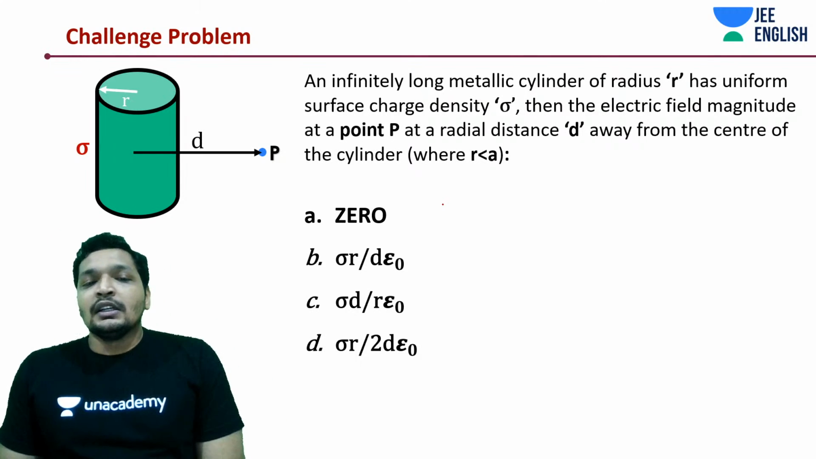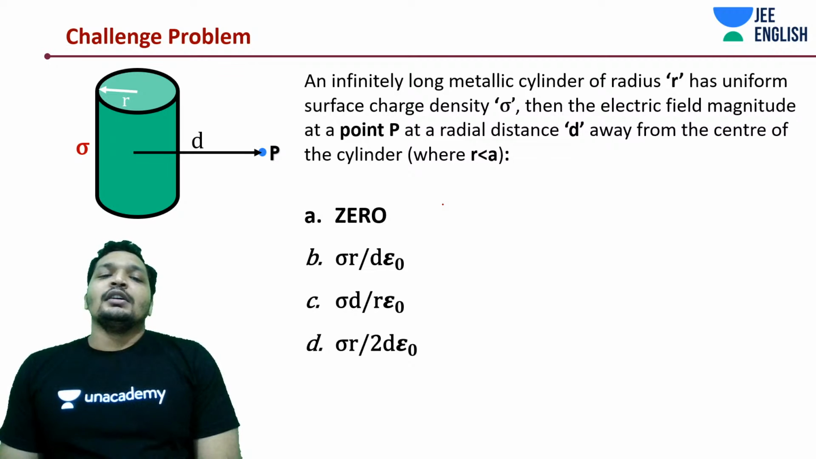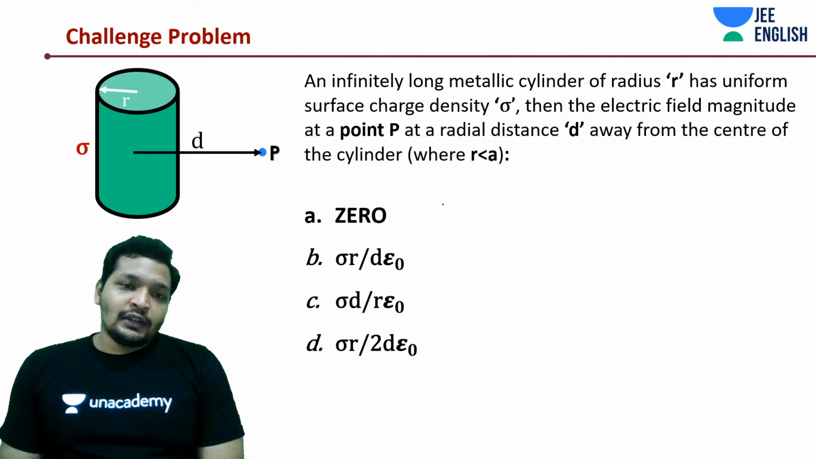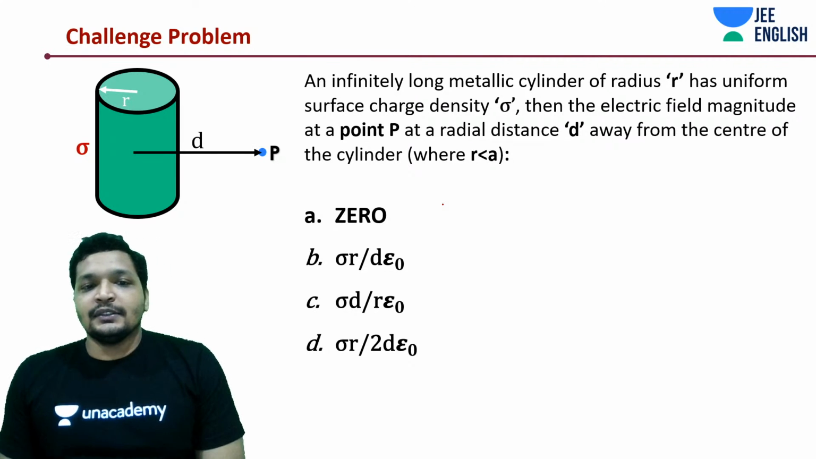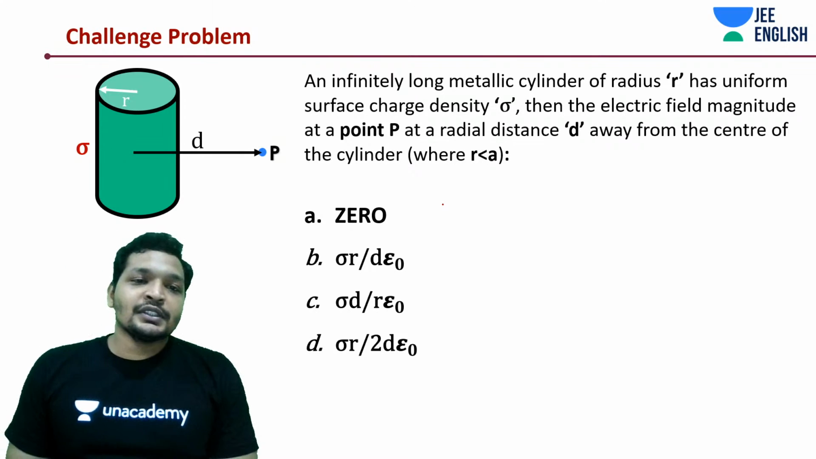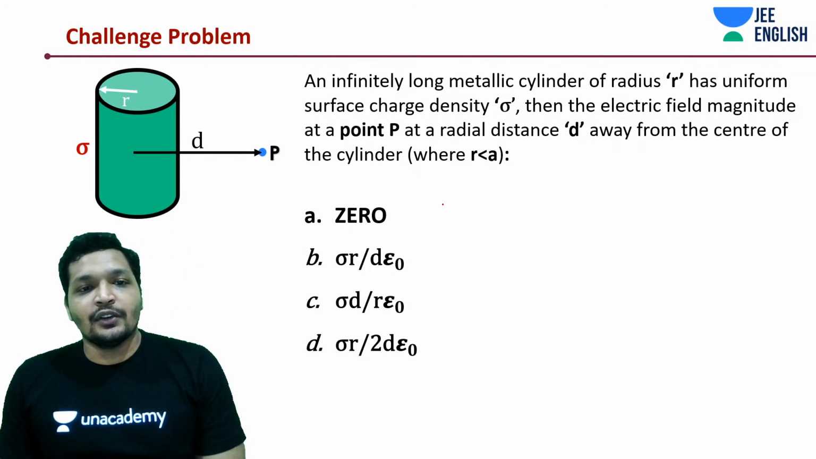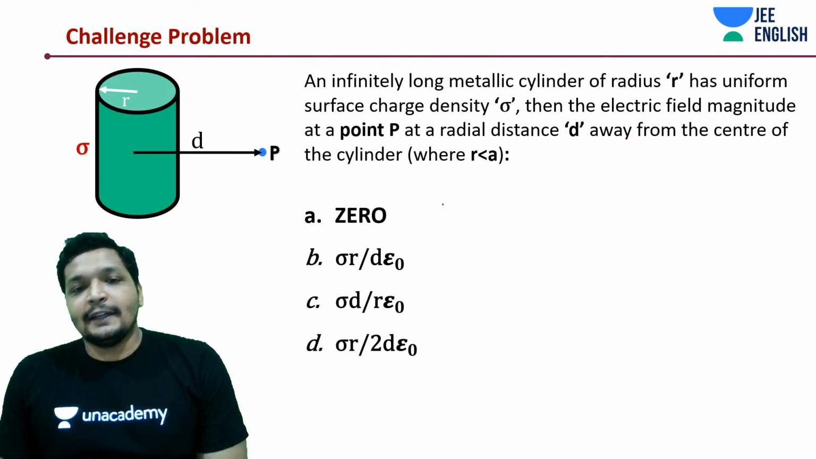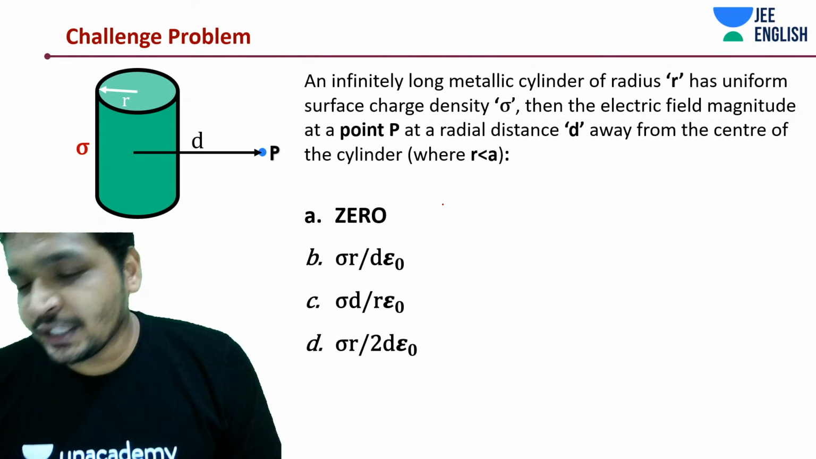Trust me, there's nothing easier than Gauss Law, because it's a two-step calculation. Literally, it's a two-step. And in the earlier one, it was a zero-step calculation. Understood? Right? Let's get into the next question then.